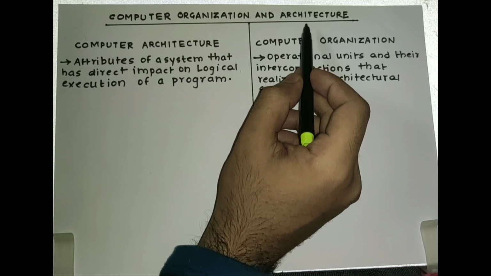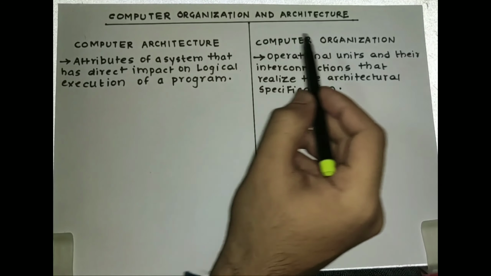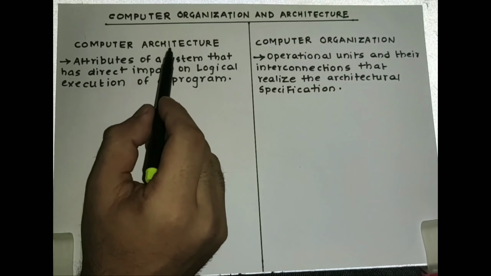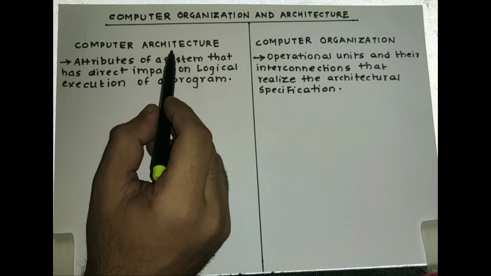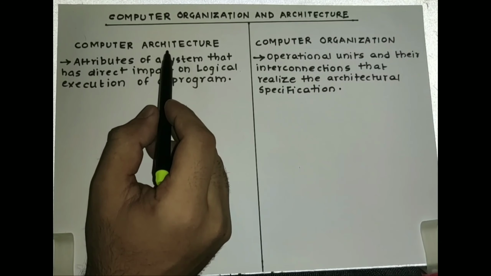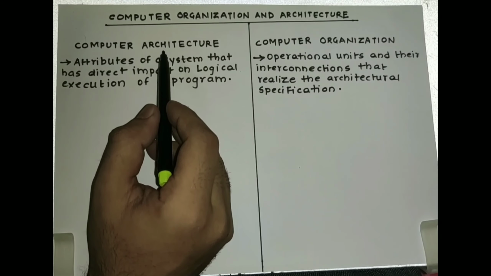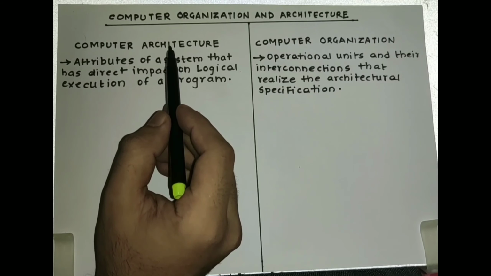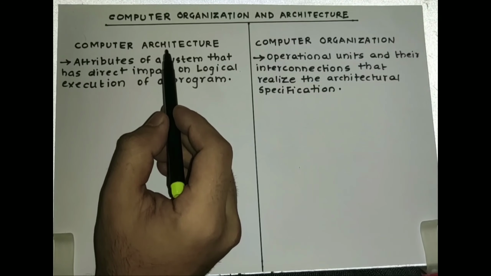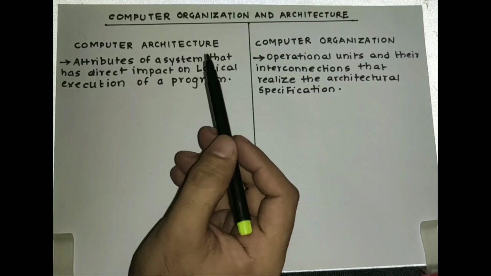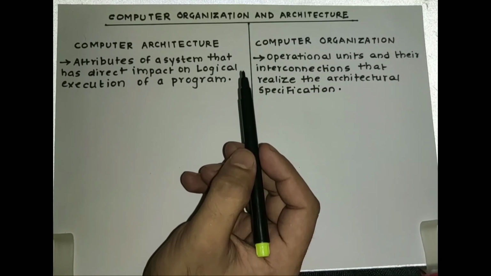Now first, before starting the subject, we have to understand in this introductory lecture what is computer organization and what is architecture. What is the difference between computer organization and architecture? This is a very basic question asked in various viva questions during the engineering viva and needs to be addressed before starting with the subject. So let us see first what is an architecture.